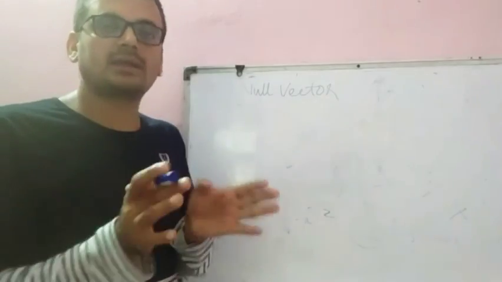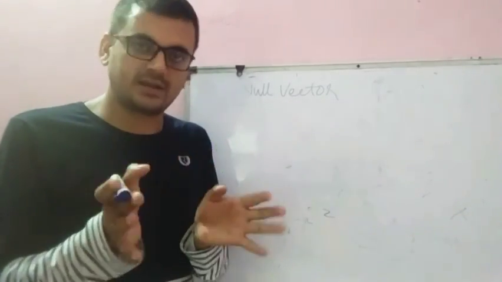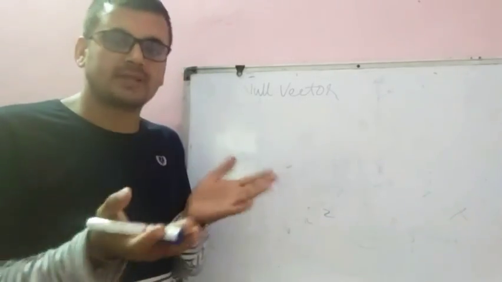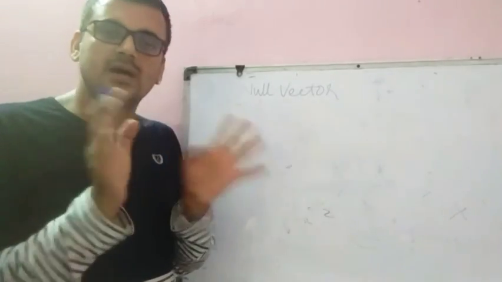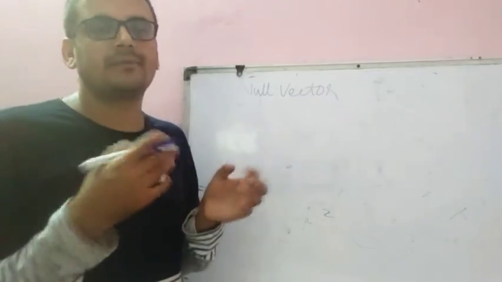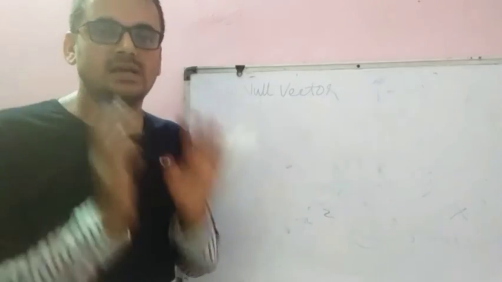Any vector which has zero magnitude is called null vector. If any vector has zero magnitude, there will be no direction. Zero means nothing. So if any vector has zero magnitude, then there will be no sense of any direction.